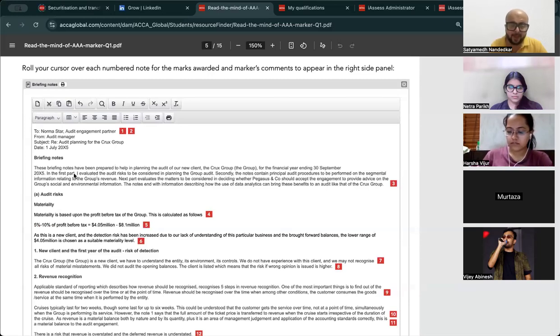Okay. And if the question has 3 parts or 4 parts then write down. In the first part I evaluated the audit risk to be considered in planning the group audit. Secondly, the notes contain principal audit procedures to be performed on segmental information. Next part evaluates the matters to be considered in deciding whether Pegasus and company should accept the engagement to provide advice on the group's social and environmental information. So what you have done is, let me take you here.